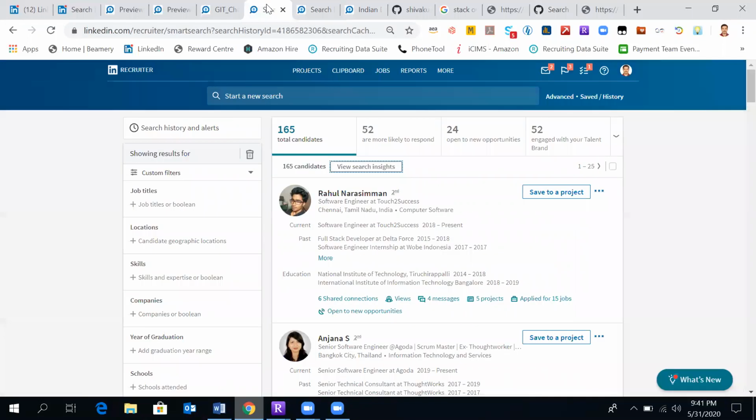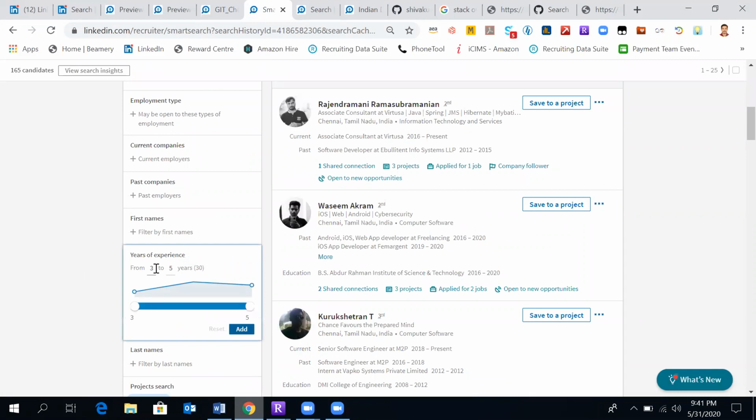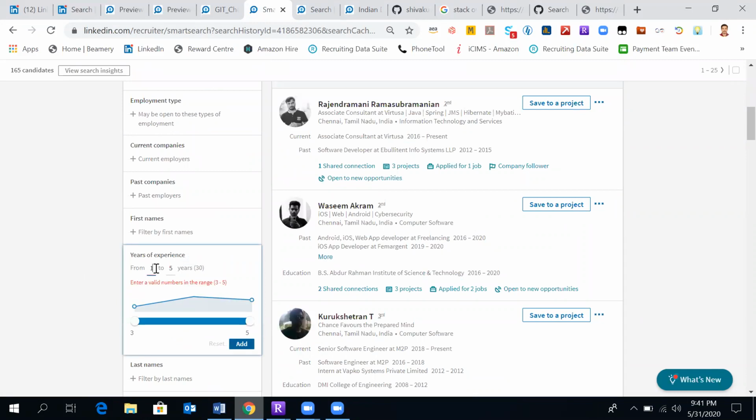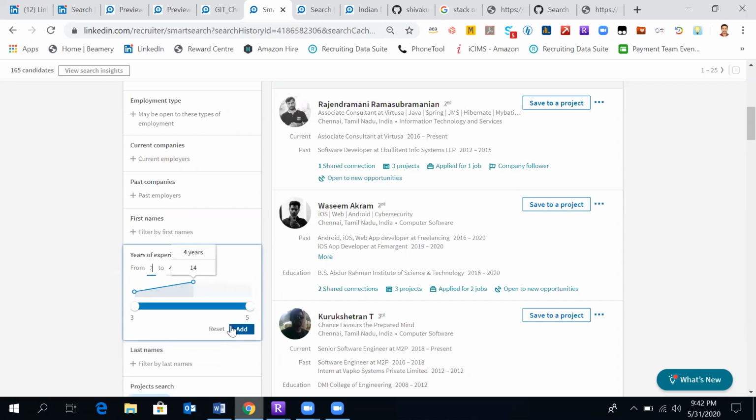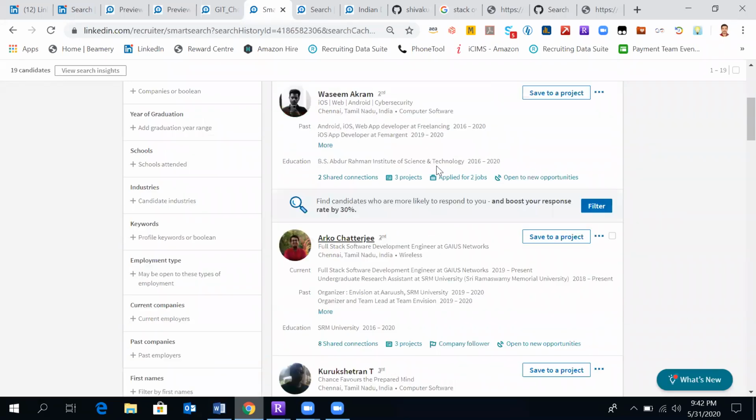Okay, let's come back to search. Only go with year of experience. Who has got 1 to 4 years? Okay, none in 1 to 4 years. They're minimum 3, that's the reason it's not taking. 2, enter. No, it's not taking because none. Okay, 3 to 4 years. Minimum 3 years is definitely what we are seeing, and only 19 candidates.